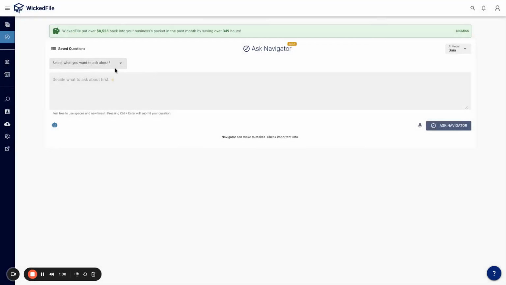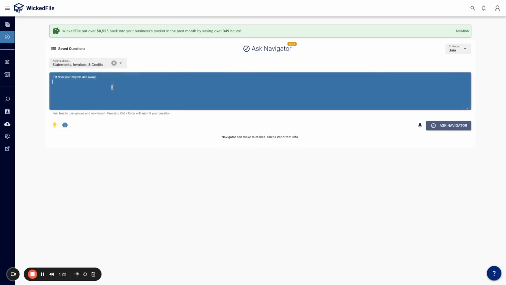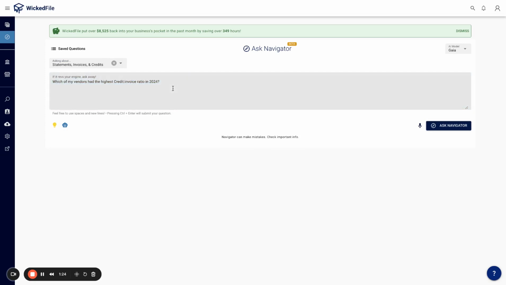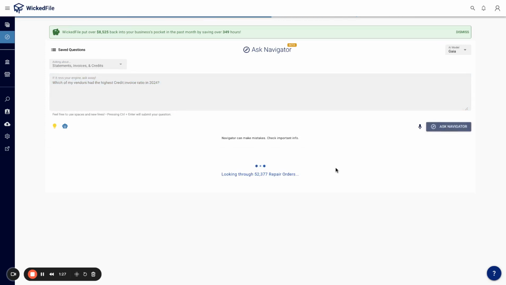For now, I will just create my own question, which is super easy. Just select this drop down and specify which area of your business you are trying to ask a question about. In this case, I will choose my statements, invoices, and credits. And I actually already have a question I just thought of: which of my vendors had the highest credit to invoice ratio in 2024?